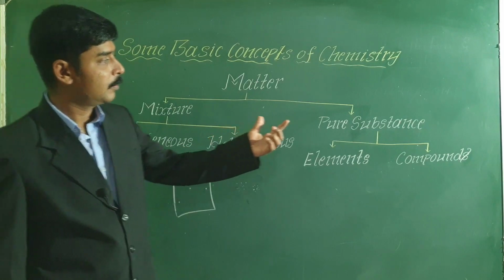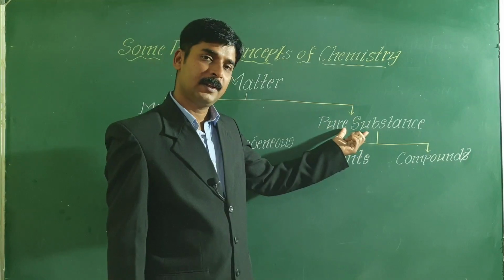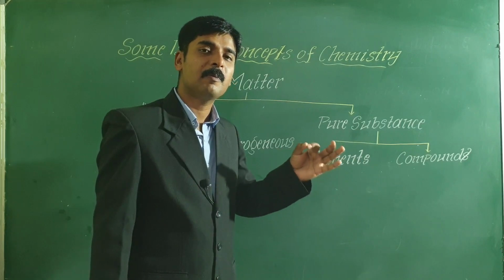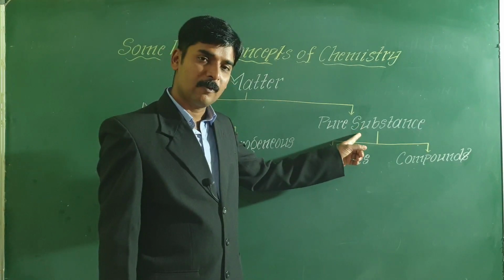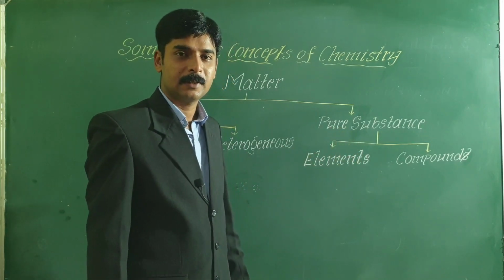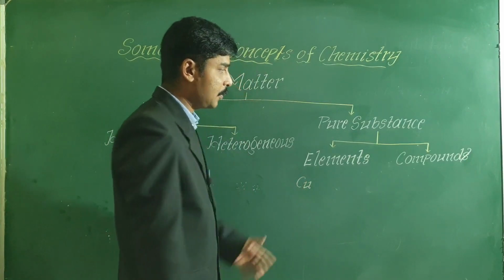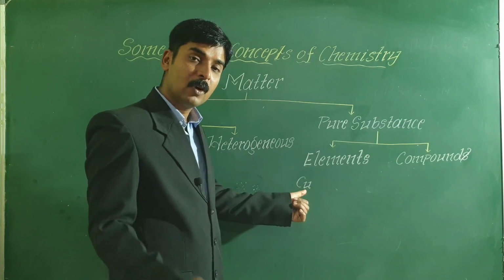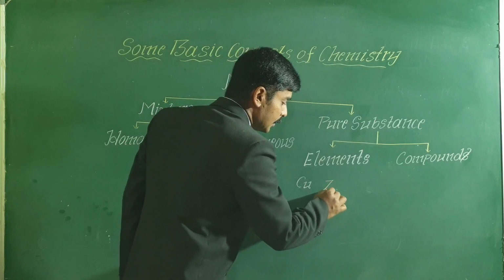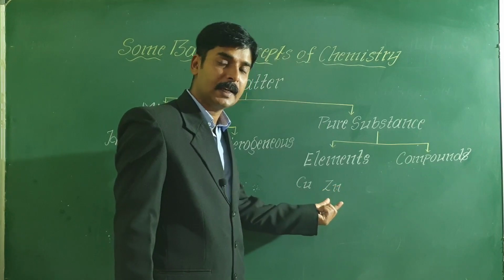Okay, next, pure substances. A pure substance is a form of matter which is made up of only one type of particles. For example, if you take copper, copper is a pure substance because it is made up of only copper atoms. Similarly, if you take zinc, zinc is a pure substance because it is made up of only zinc atoms.